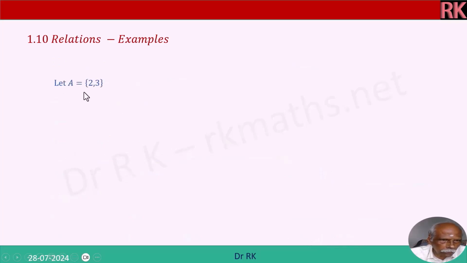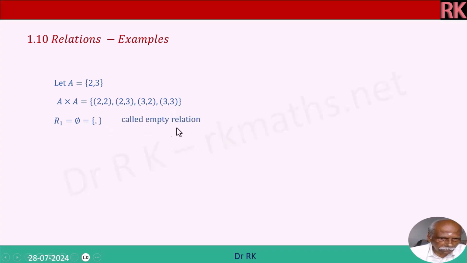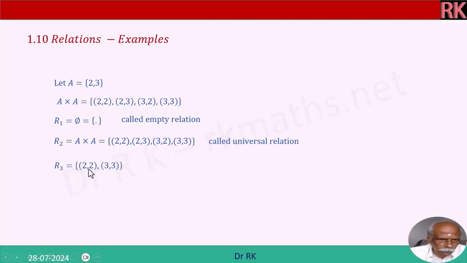Let A is equal to 2 comma 3. A cross A is equal to 2 comma 2, 2 comma 3, 3 comma 2, 3 comma 3. Relation 1 is the null set, called an empty relation. Relation 2 is A cross A, that is 2 comma 2, 2 comma 3, 3 comma 2, 3 comma 3. This is also a relation called universal relation. R3 is 2 comma 2, 3 comma 3, called identity relation. Right? R3, this is not an identity relation.